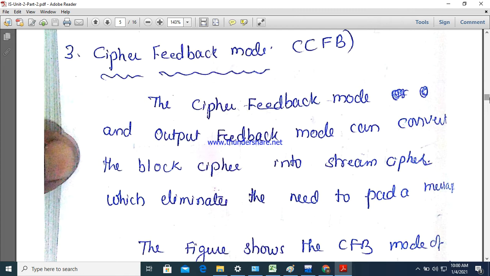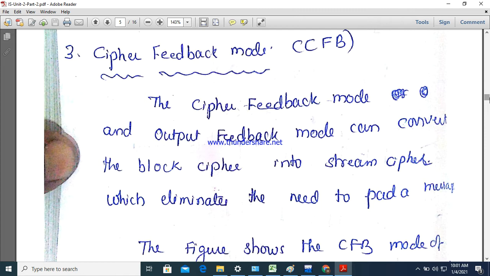So in cipher feedback mode and output feedback mode, they consider 8 bits as the transmission unit, not 64 bits or 32 bits or 128 bits. So 8 bits, 8 bits, 8 bits, one by one, we are going to transmit.